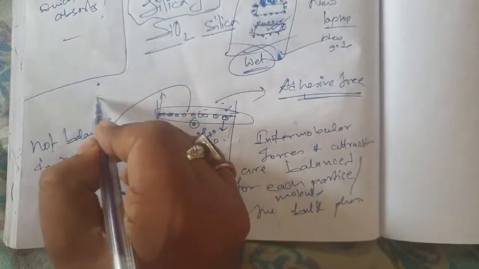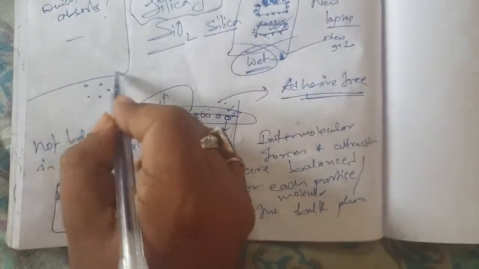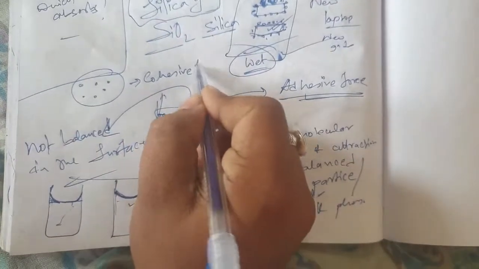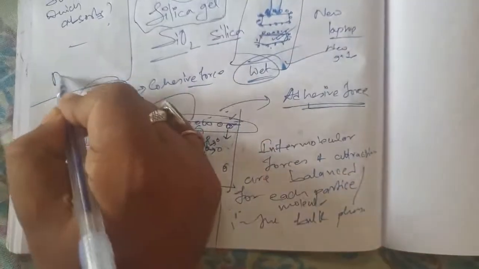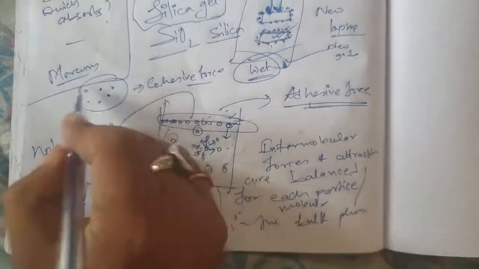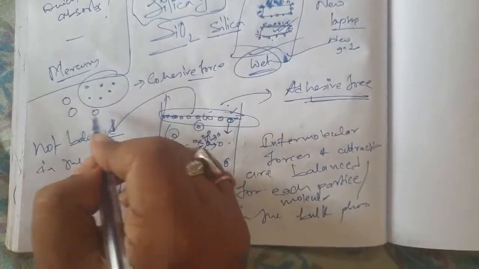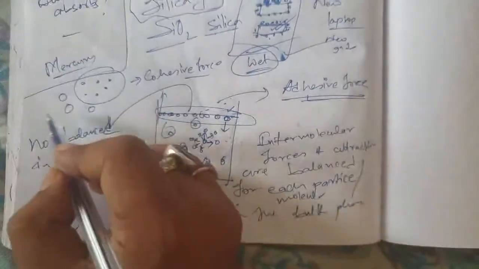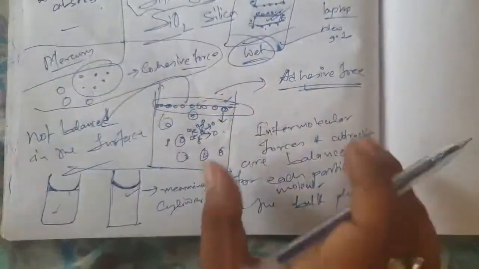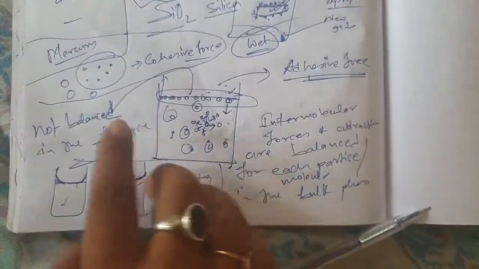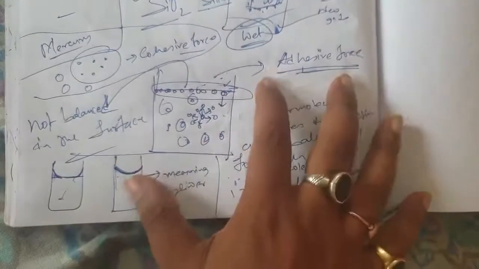And the force of attraction between the particles of its own substance is known as cohesive force. Cohesive force is very high in mercury, if you remember. That's why it forms a ball structure all around and doesn't spread or flow. We are not interested in cohesive force right now. In our surface chemistry, we are interested in adhesive force that I have told you. So this is a proof of existence of adhesive force.